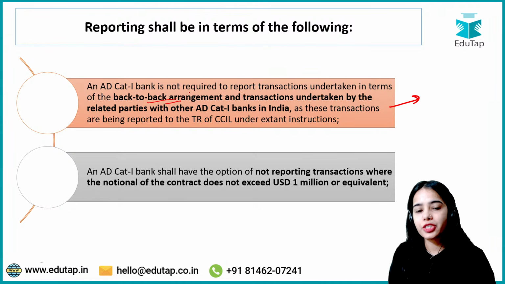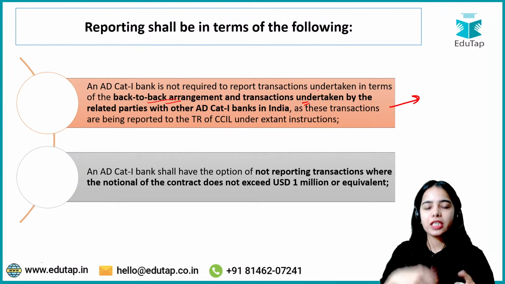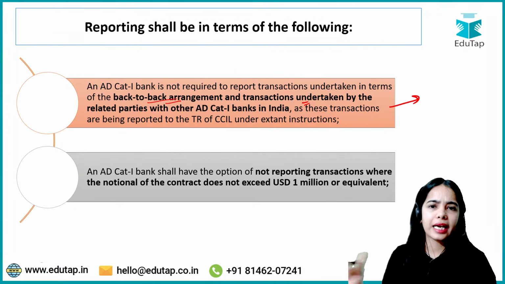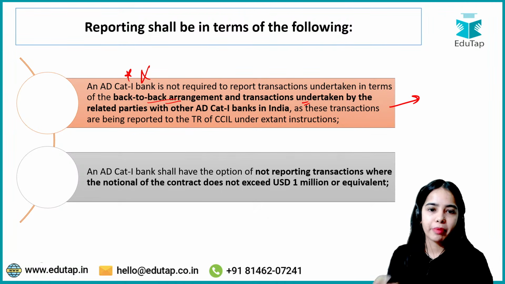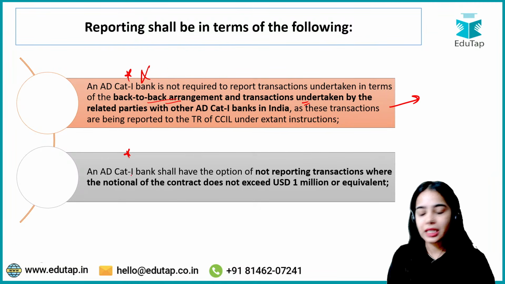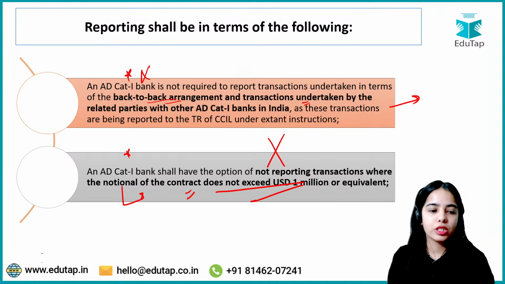So back-to-back arrangements and the transactions undertaken by the related parties with other authorized dealer category 1 banks in India will not have to be reported by the authorized dealer category 1 bank whose related party it is. Now, an authorized dealer category 1 bank shall have the option of not reporting the transactions where the notional value of the contract does not exceed $1 million or the equivalent in any other currency.